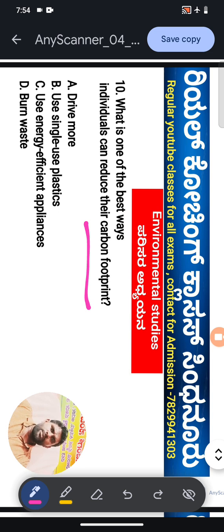Drive more, use single-use plastics, use energy efficient appliances, burn waste. The right answer, dear students, is option C. Yes, use energy efficient appliances. That is the right answer.